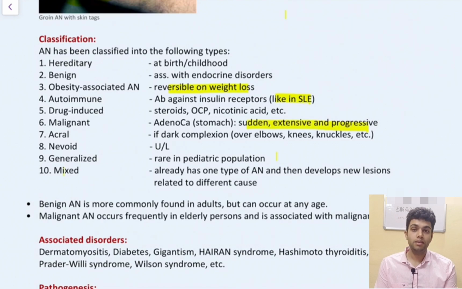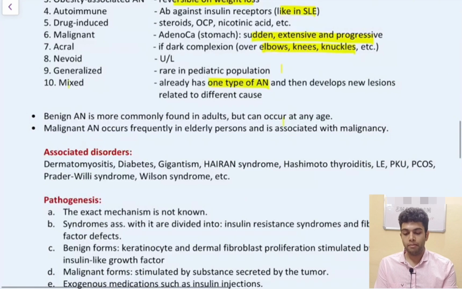Acral. It occurs in patients with dark complexion and it occurs mostly over elbows, knees and knuckles. Nevoid. It is a rare form and it presents unilaterally. Generalized. It is rarely present in pediatric population. In mixed form, a person already has one type of AN and then develops new lesion due to some other cause. Benign AN is most commonly found in adults, but it can also occur in other age groups. And malignant AN is frequently seen in elderly persons.